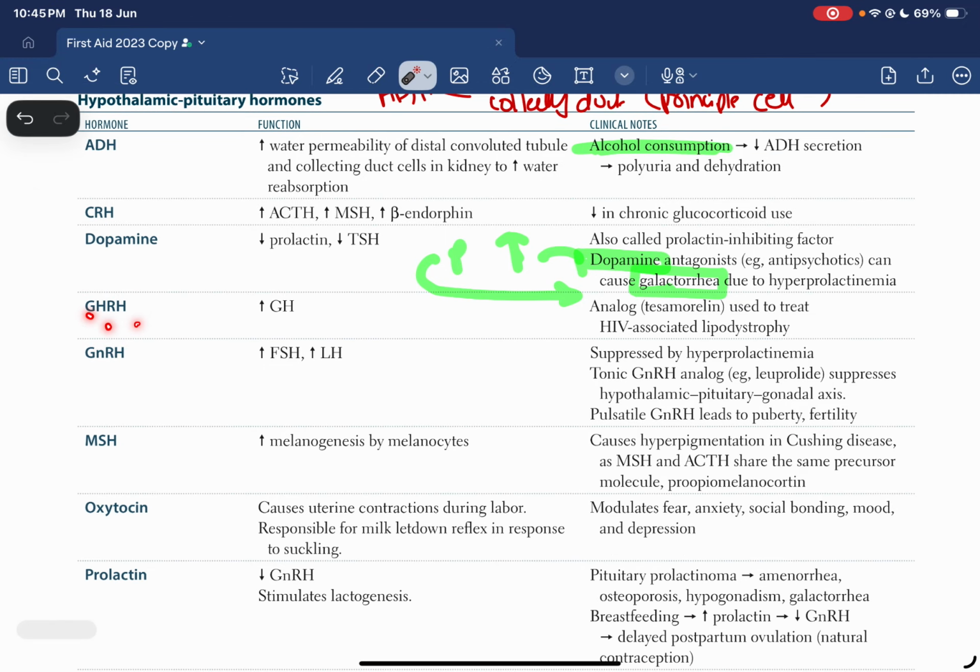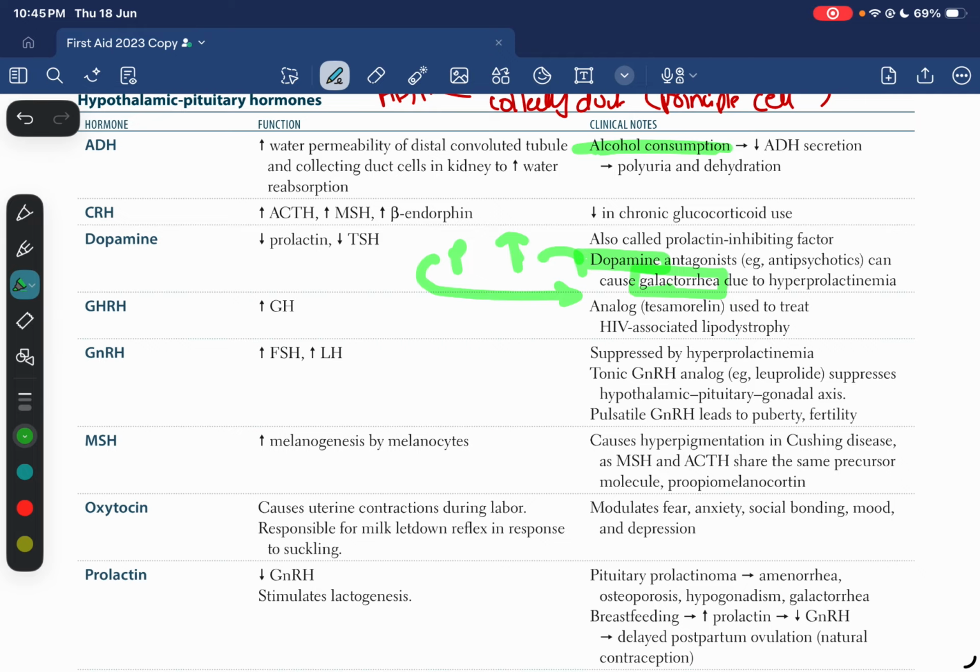Then you have growth hormone releasing hormone, which is going to be increasing growth hormone. If it is going to be before puberty, that is going to lead to, I think after puberty, it was acromegaly, and then before puberty it was gigantism. The analog is called tesamorelin, which is used to treat HIV associated lipodystrophy. That's how you pronounce it actually, lipodystrophy, and this is important.